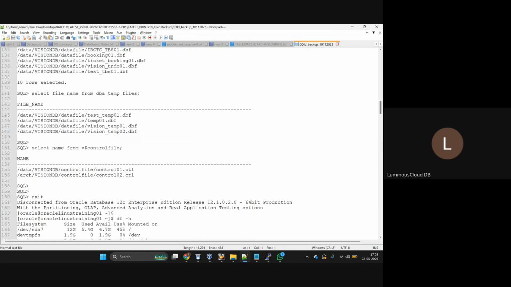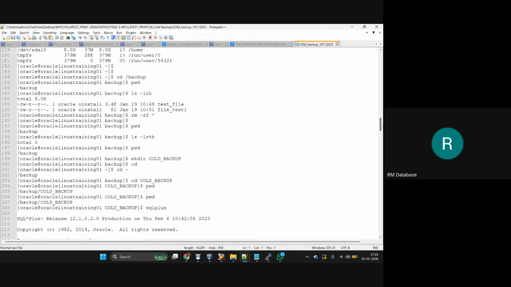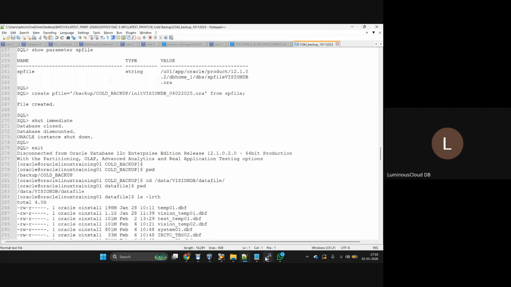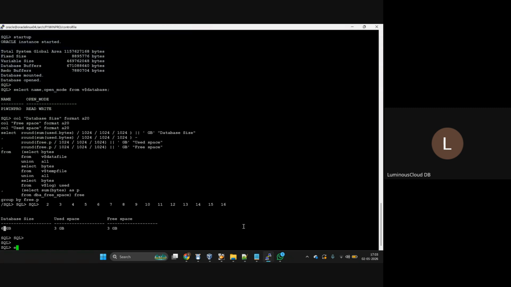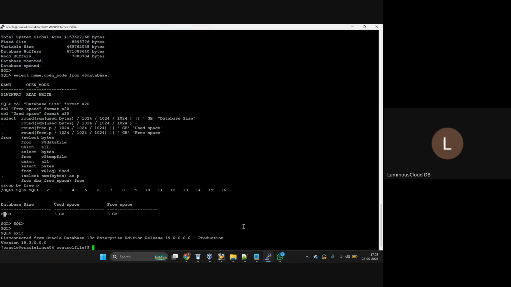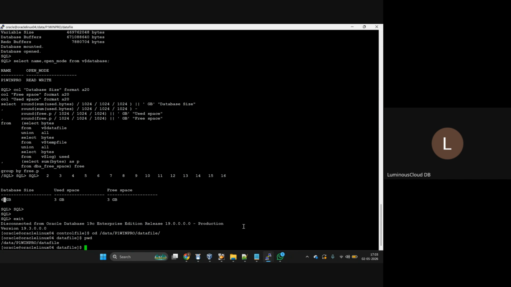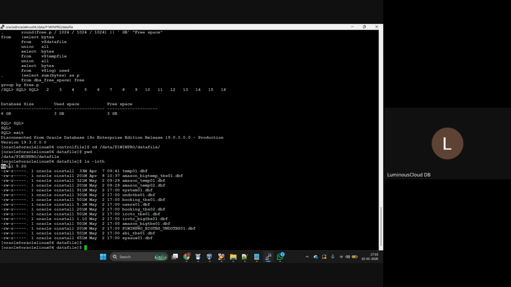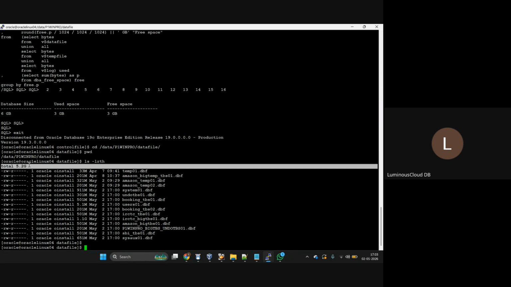Did we use any compression technology? No or yes? Now simple, exit from here, go to our data files location, data, P1 WinPro, data files. If I run LSF and LRTH, what is the size of the data files in this location? 5.2 GB.